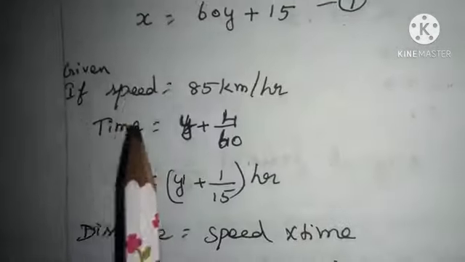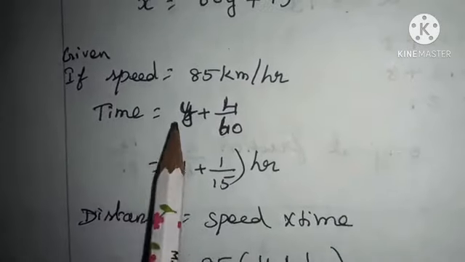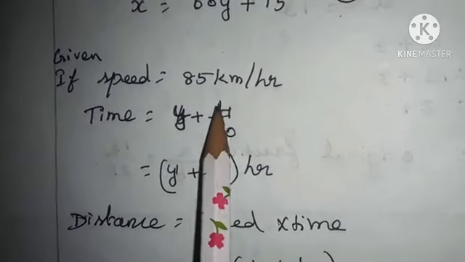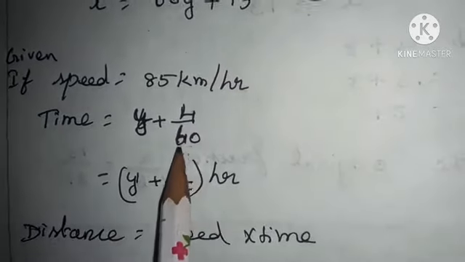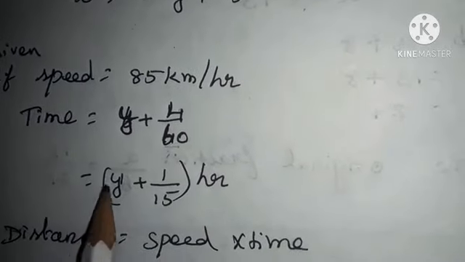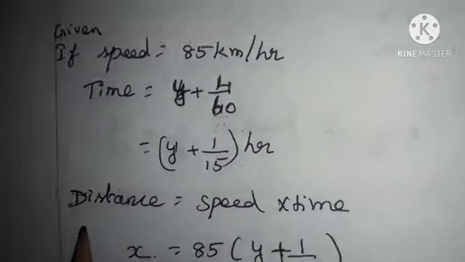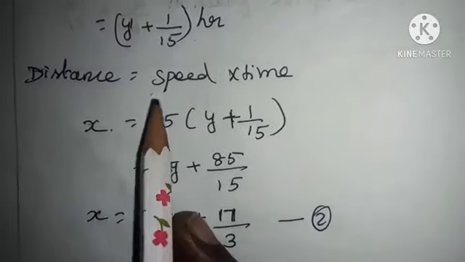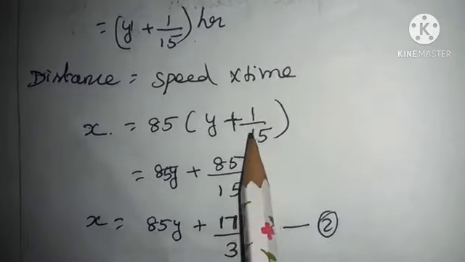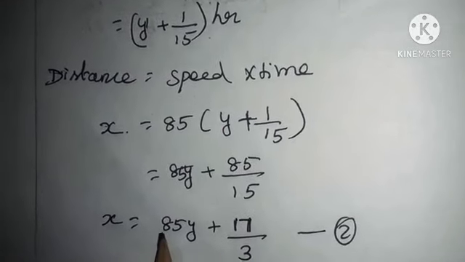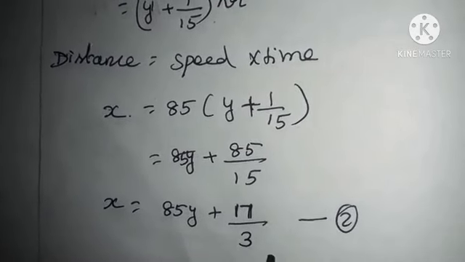And the second case is, if the speed is 85 km per hour, then the time is only 4 minutes late. That is y plus 4 by 60. This 60 is to convert the 4 minutes into hours. So we are dividing the 4 by 60. We get the time as y plus 1 by 15 hour. Using this speed and time, you have to find the distance equal to speed into time. x equal to speed, given as 85, into y plus 1 by 15. We get the equation x equal to 85y plus 17 by 3. This is the second equation.